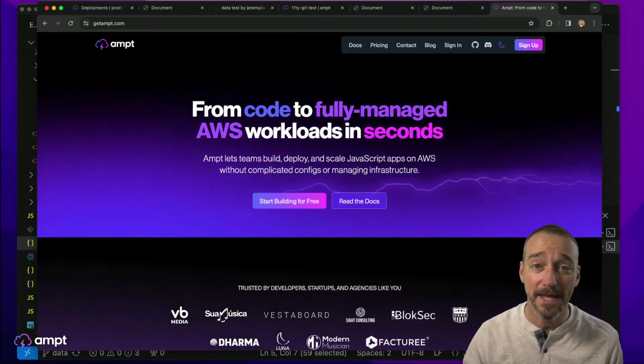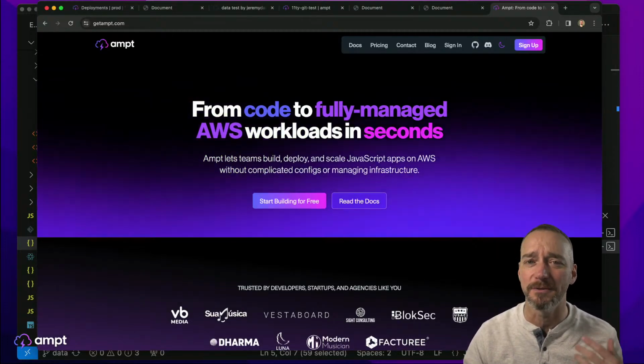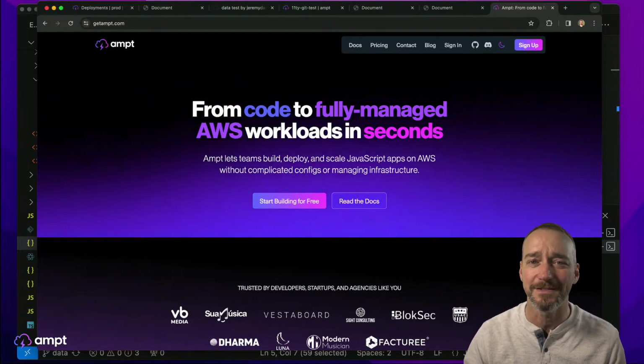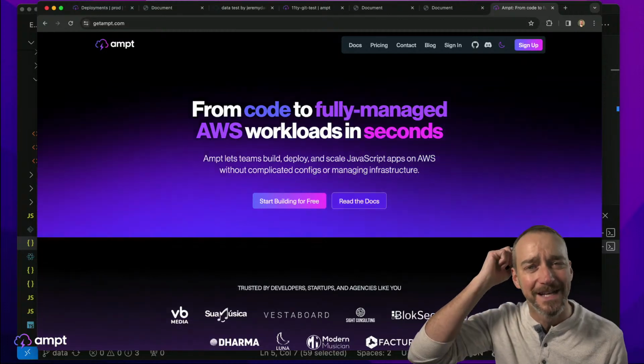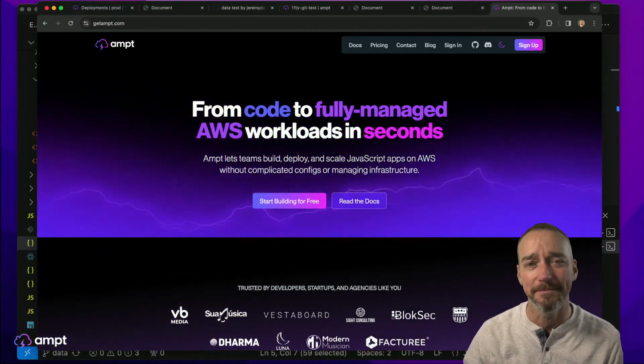Check it out. Play around with Ampt. Also, I forgot to mention, I was in light mode today. I usually wear a dark shirt, but I was like, oh, maybe I'll wear a light shirt to offset the dark background. So hopefully all of you that love dark mode are not mad at me, but what are you going to do?